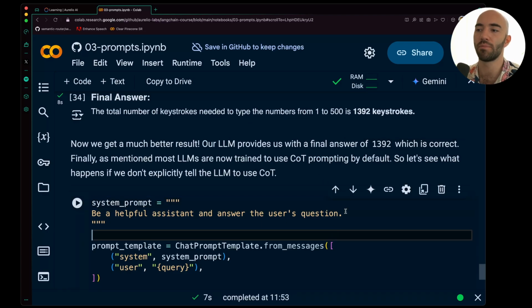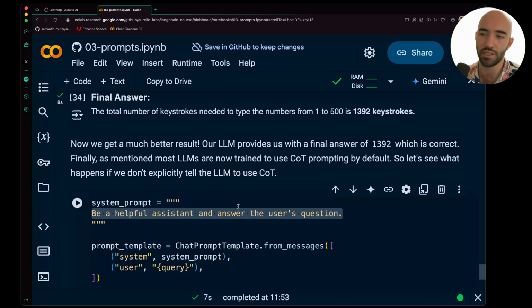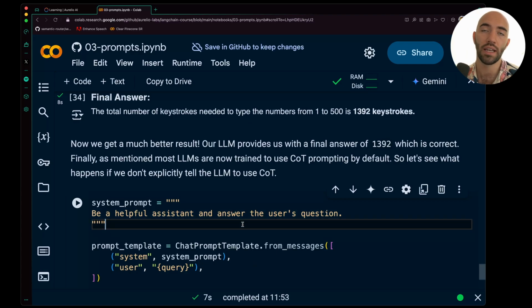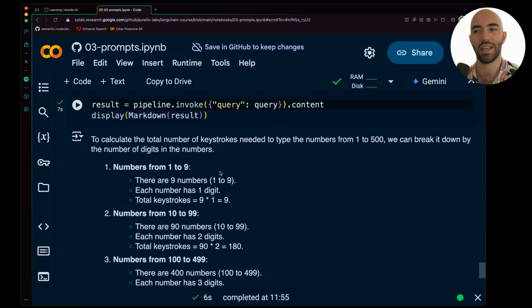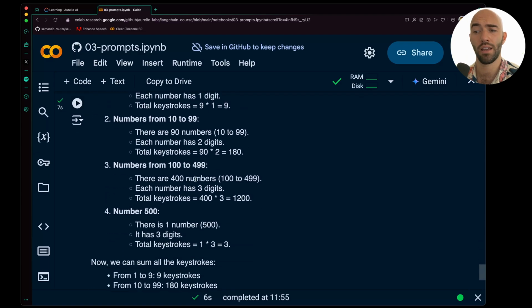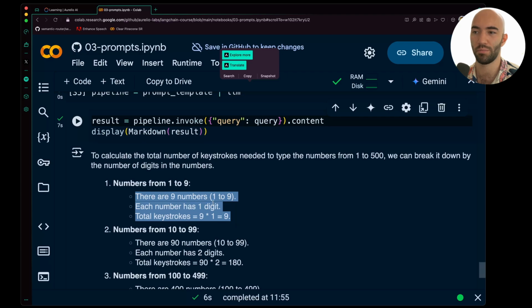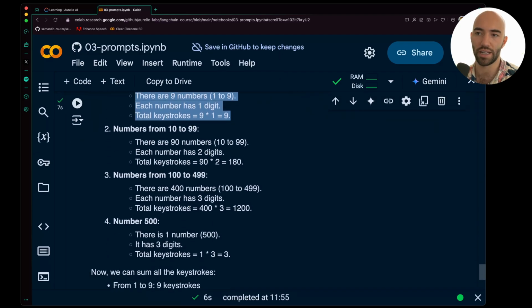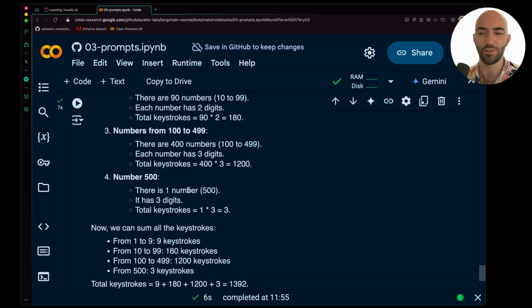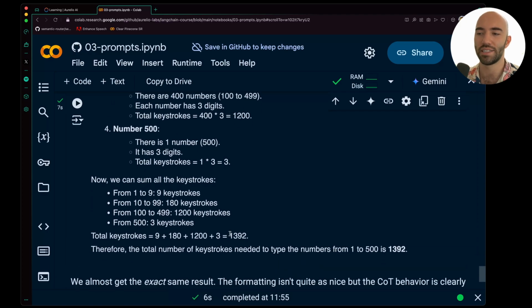So let's see what happens if we don't mention anything. Be a helpful assistant and answer the user's question. We're not telling it not to think through its reasoning, and we're not telling it to think through its reasoning. Let's see what it does. You can see it's actually doing the exact same reasoning. It doesn't give us the subproblems at the start, but it is going through and breaking everything apart, which is quite interesting. And we get the same correct answer.